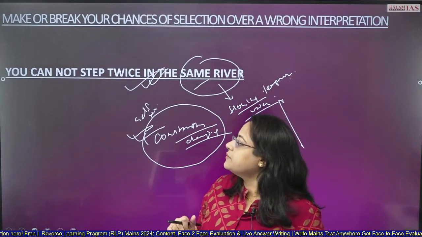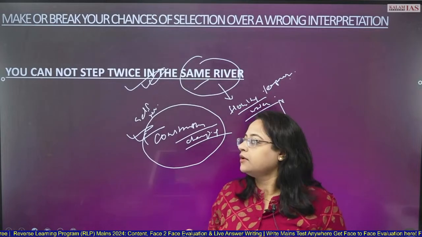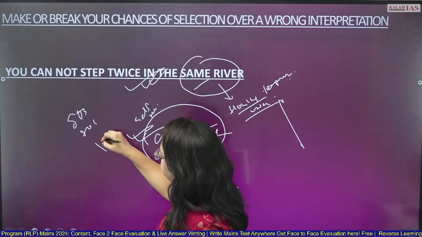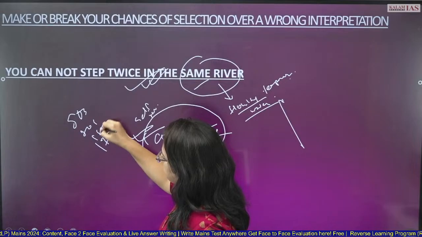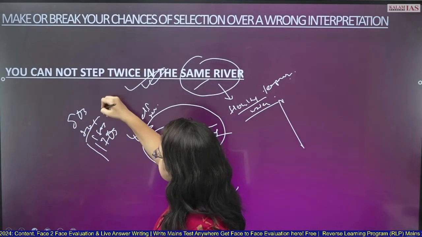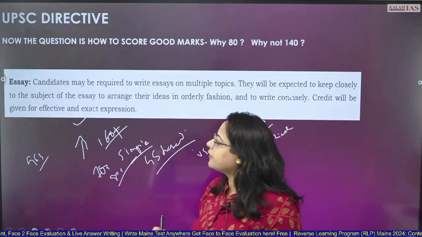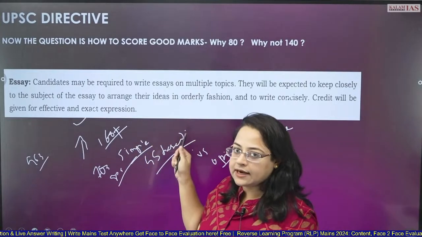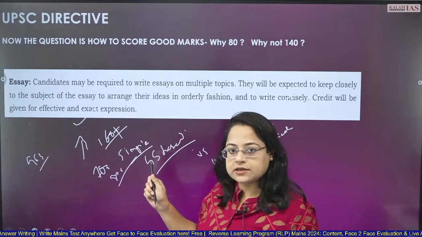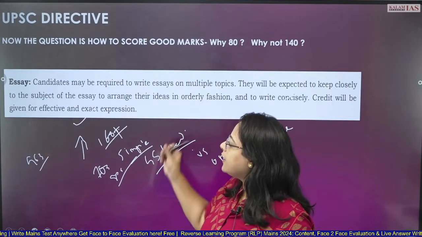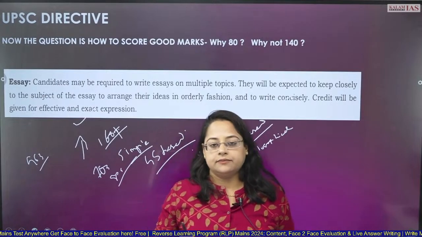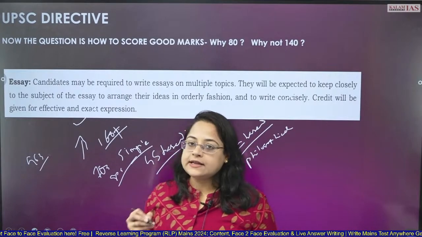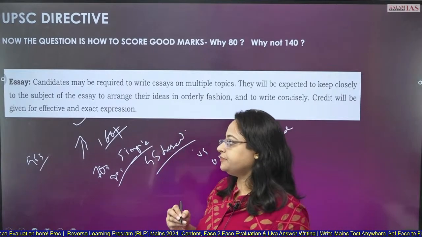Now comes the main question: why do some people score in the 80s, 70s, and why do some people score in the 160s, 170s? Why such a gulf? Because of this directive. You must know that this is a directive given in our UPSC notification, and it is not to be taken lightly. This is a very serious aspect of your essay preparation.